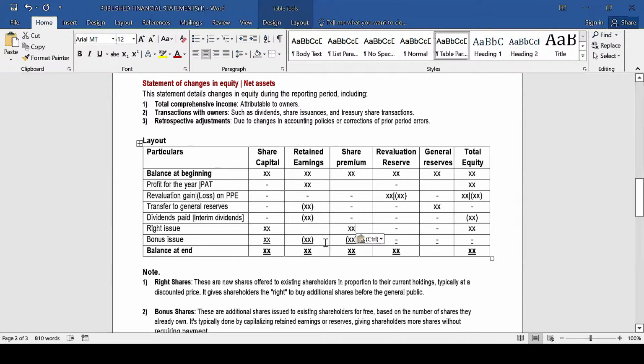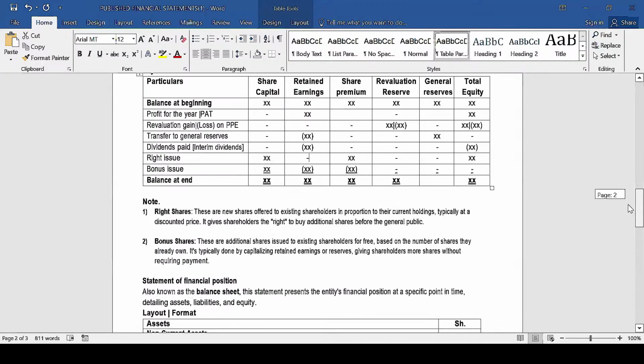Share premium account. And then a bonus issue. A bonus issue, we said, is an issue of shares free of charge to the existing shareholders. We say this bonus issue will be financed from the retained earnings or the share premium. So once you come across a question where there was a bonus issue, you'll be told how